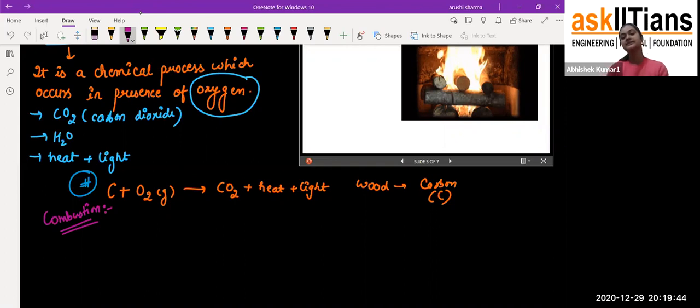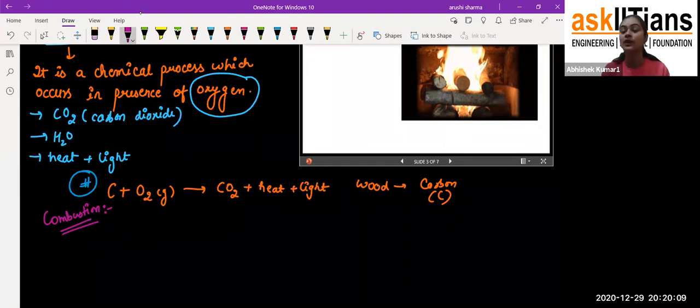Now, as you can see, we are getting heat and light. Now, students, there is one very important word in this definition that I want you to notice. Whenever we get any definition, it is always in a standard form, and it contains some very important words.